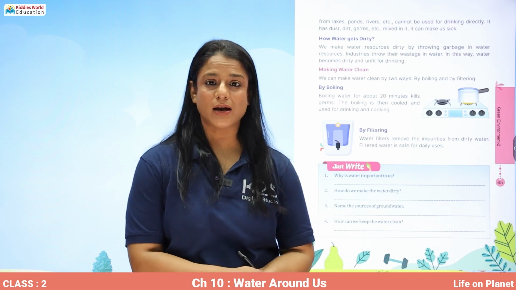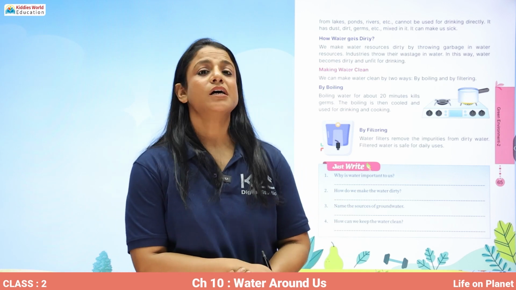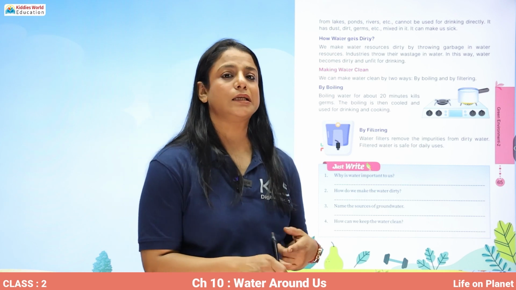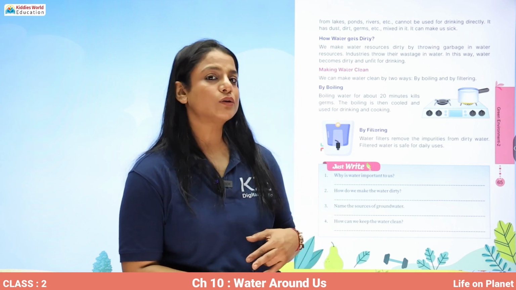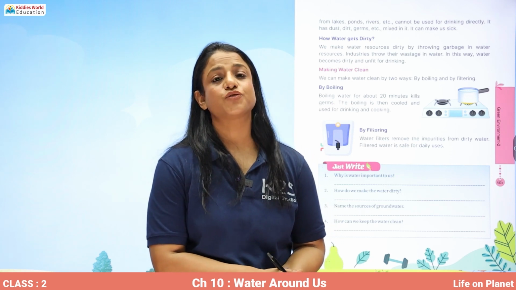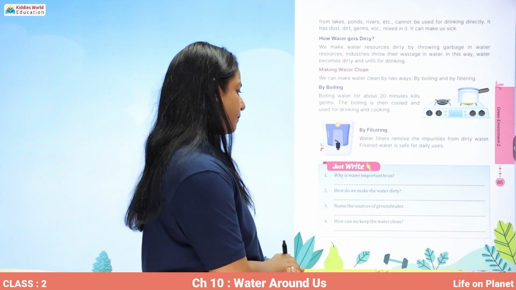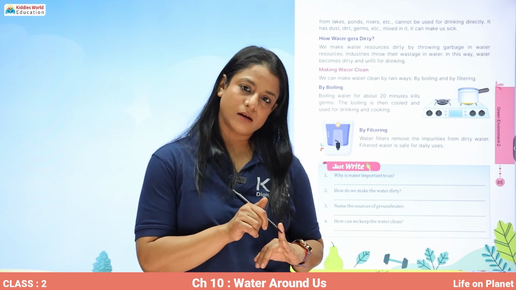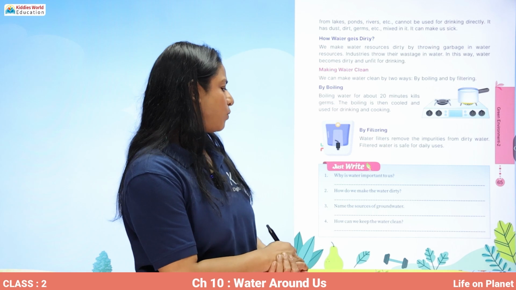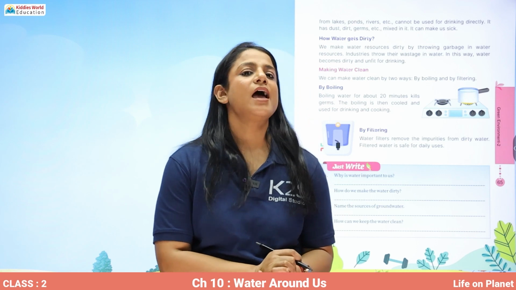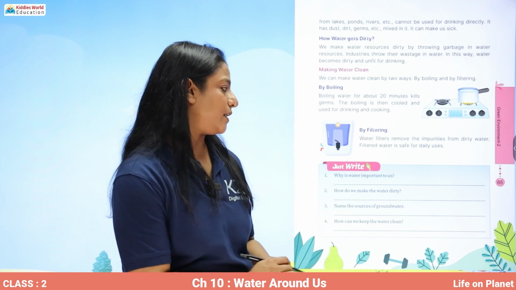Why is water important to us? Water is important for us to live. And where else is it used? It is used in cleaning, mopping, watering plants and cooking. How do we make the water dirty? We make the water dirty by throwing garbage in it, and industrial waste also makes it dirty. Name the sources of groundwater: well, tube well, hand pump. How can we keep the water clean? We can keep the water clean by not throwing garbage in it, and then by boiling it and filtering it.